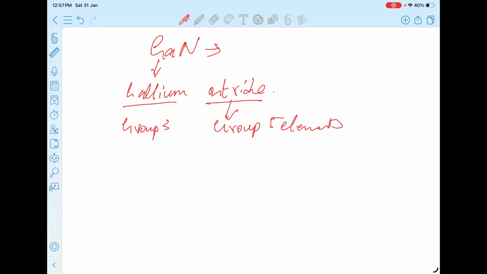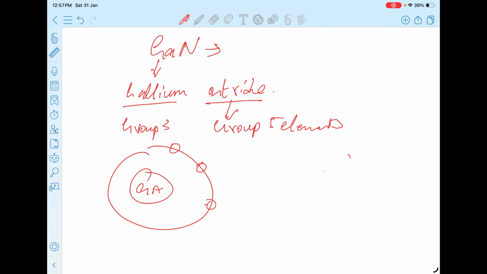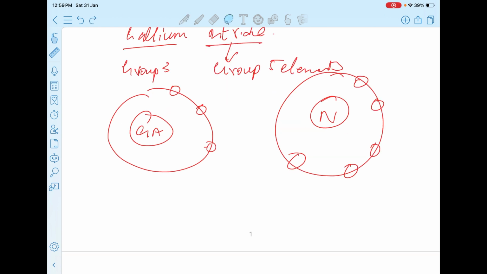Group 3 elements have 3 valence electrons, and group 5 elements have 5 valence electrons. So gallium has 3 valence electrons and nitrogen has 5 valence electrons.